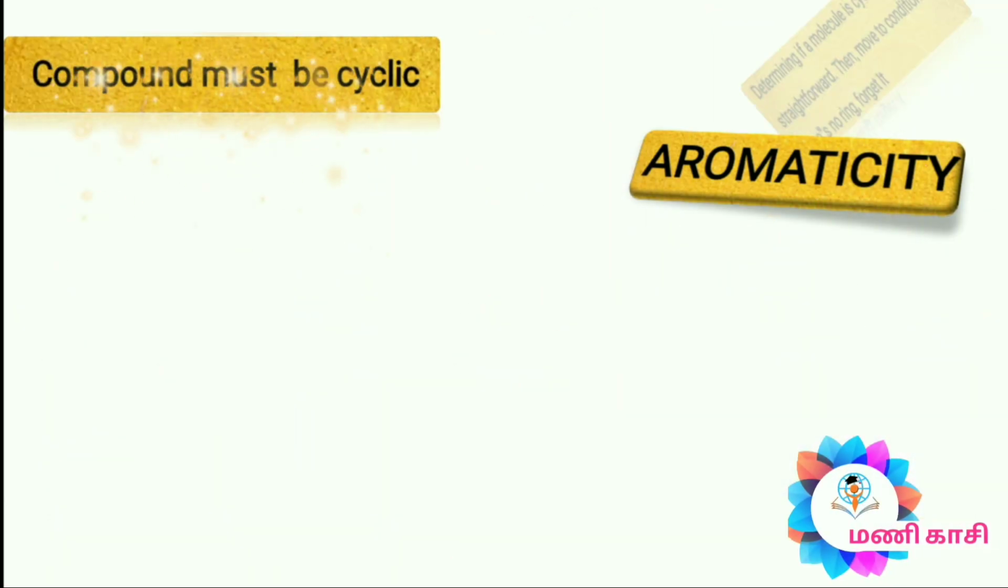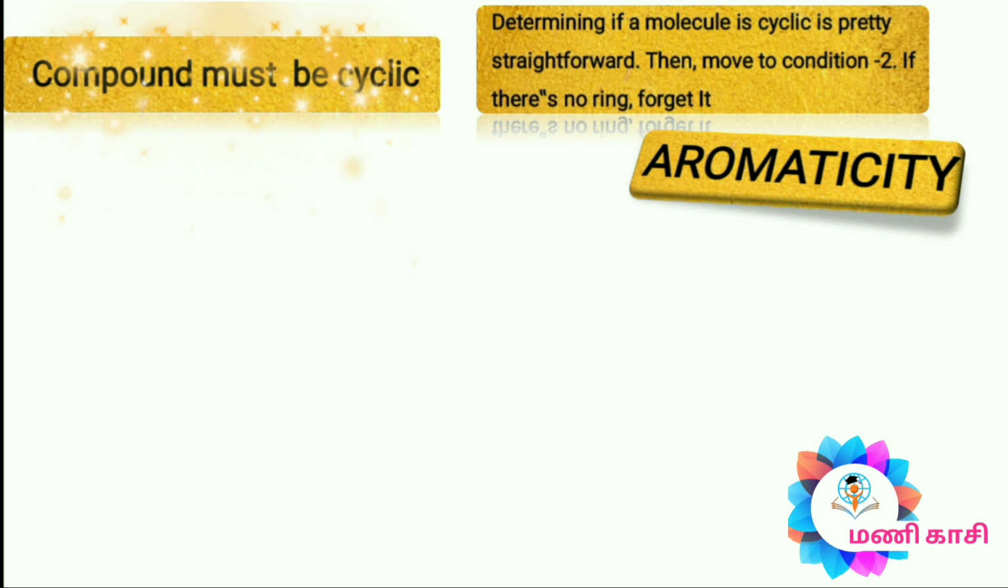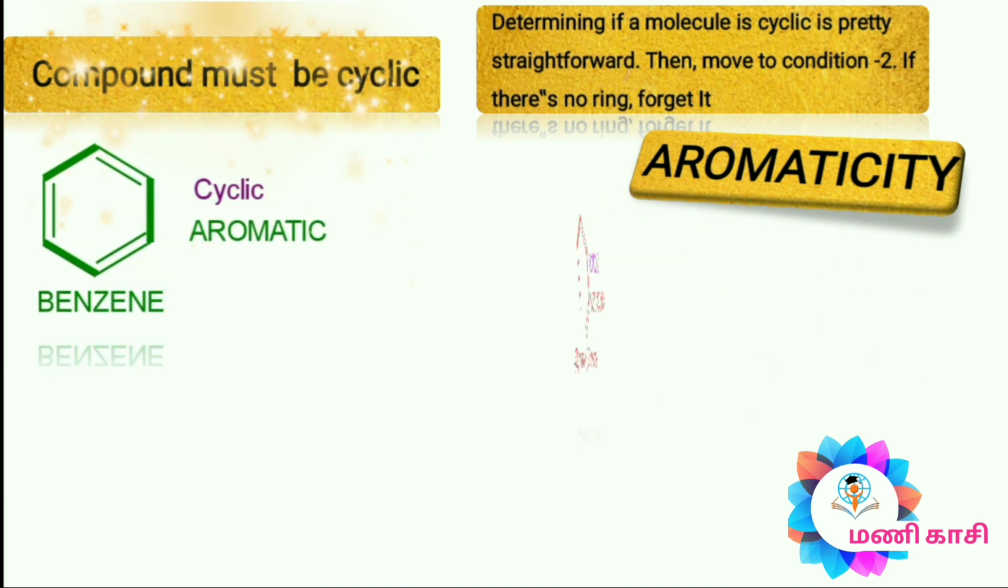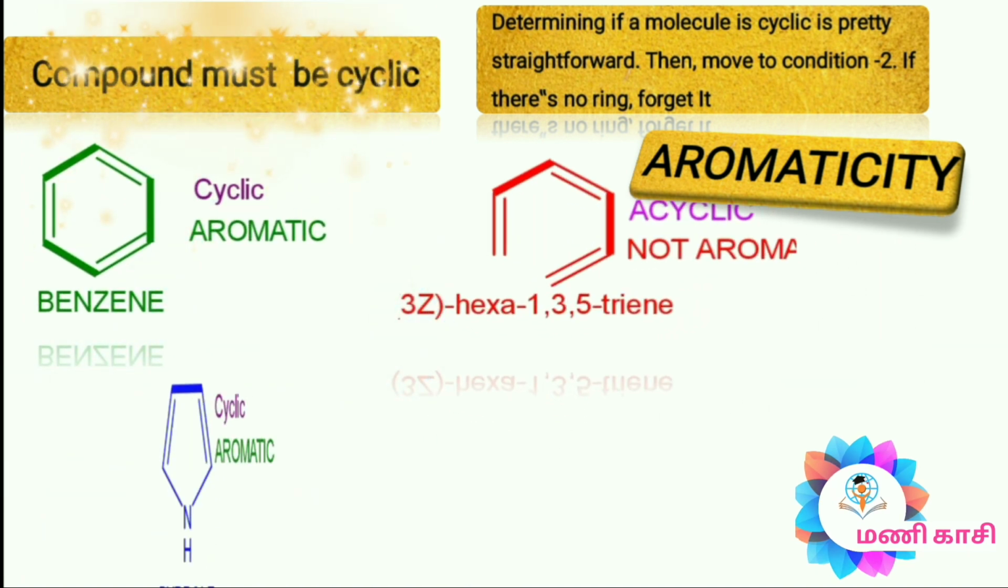Rule number 1, the compound must be cyclic. If it satisfies condition number 1, go to the next condition. Example, benzene. It is aromatic because it is cyclic. 1,3,5-hexatriene is not aromatic because it is acyclic.